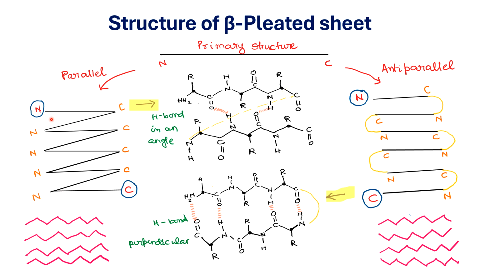So if you just consider these two sections, what happens? The amino group and the carbonyl group arrange like this, and the two segments are stacked up in this way. Okay, now the carbonyl oxygen and the hydrogen of the amino group form a hydrogen bond. If you just notice, the hydrogen bond is at an angle here.